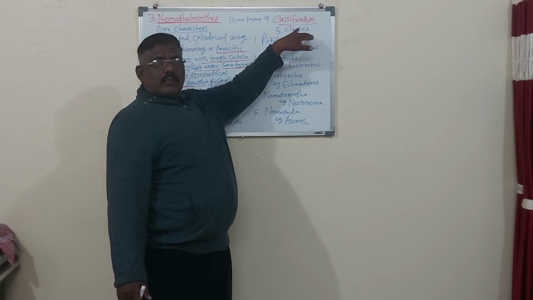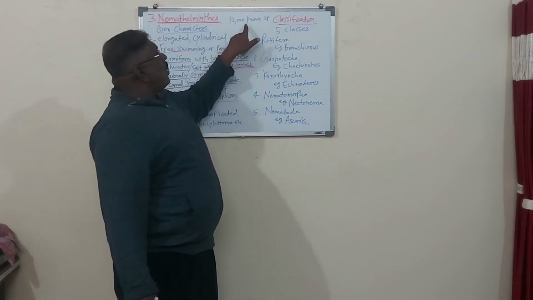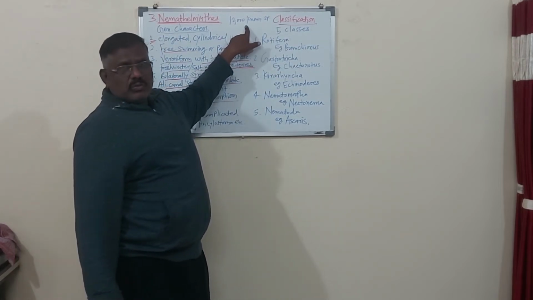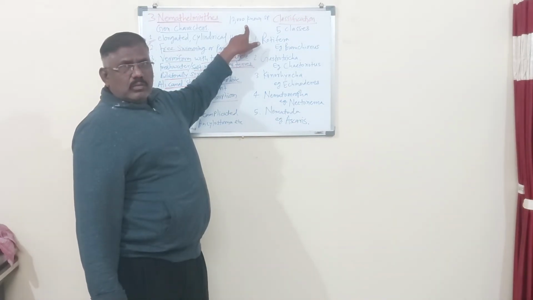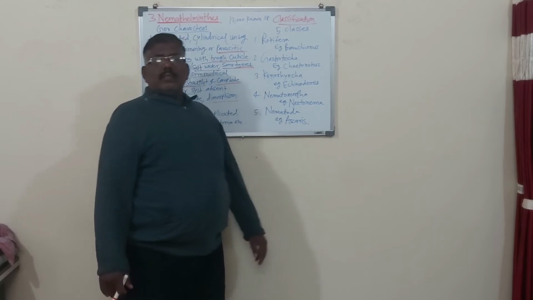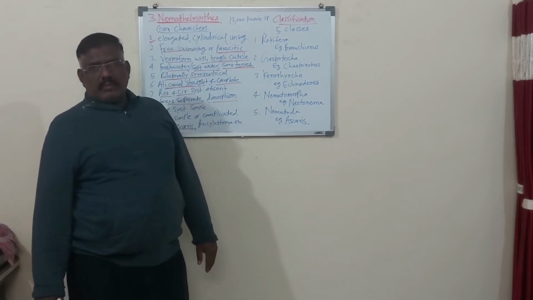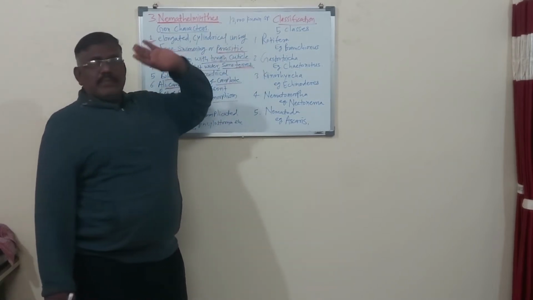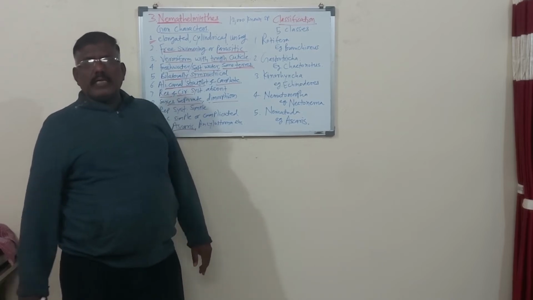Now, we have to study as per the syllabus classification. So remember, this phylum shows 12,000 known species. In Nemathel there are 12,000 different animals. So 12,000 animals we have to study.